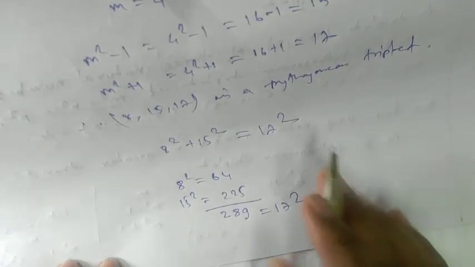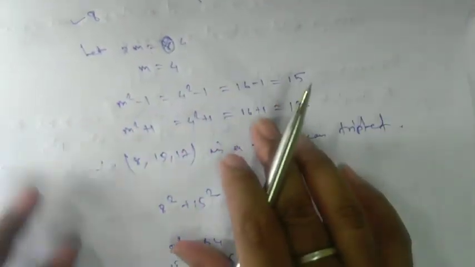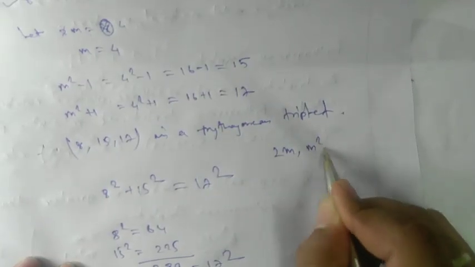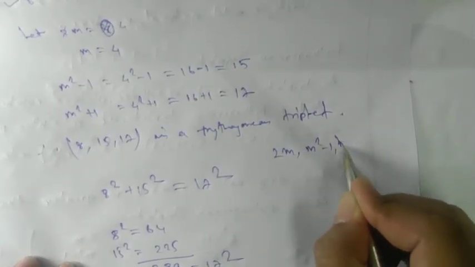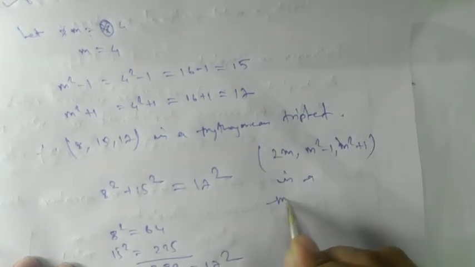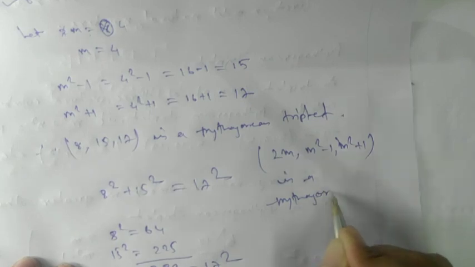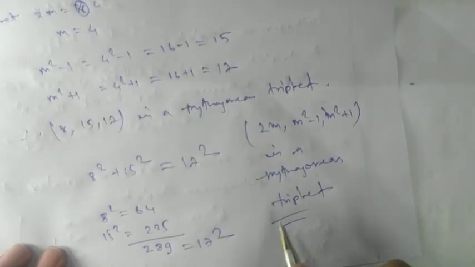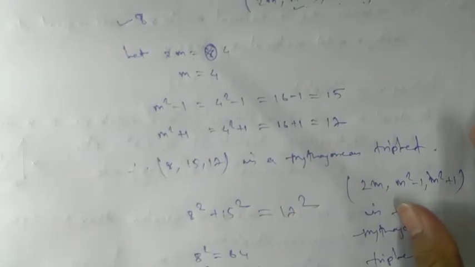So from the problem we can say that 2m, m square minus 1, and m square plus 1 is a Pythagorean triplet. Okay, thank you.